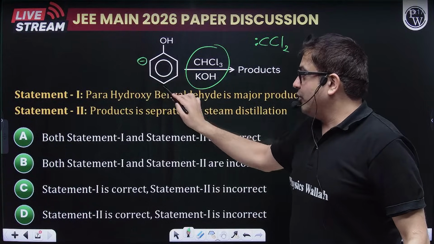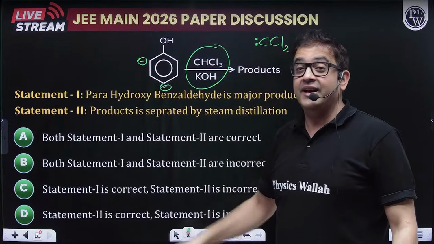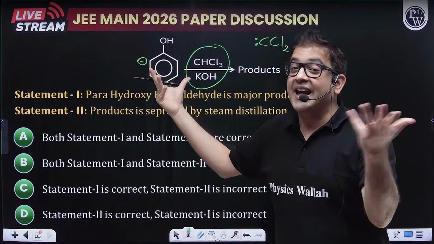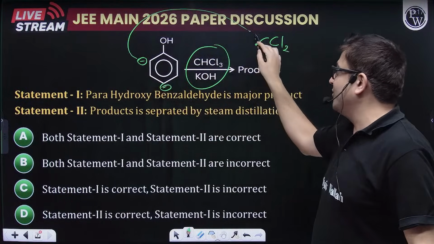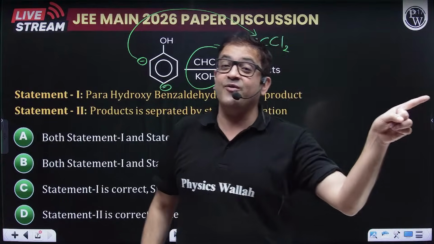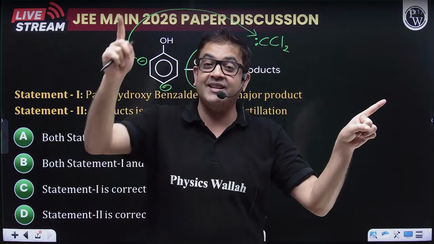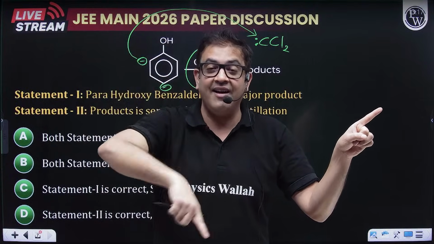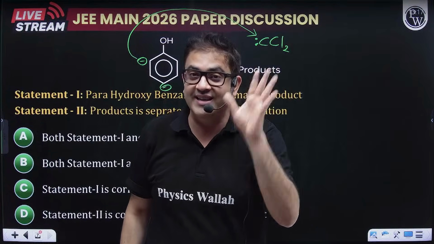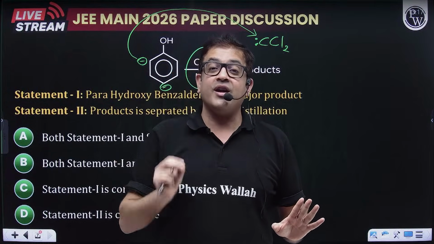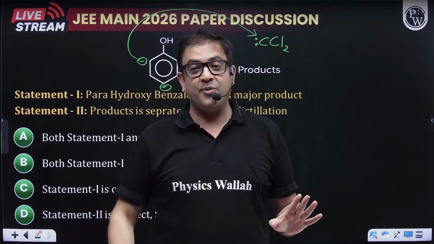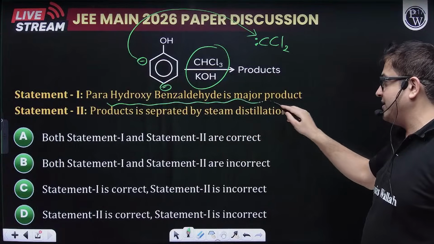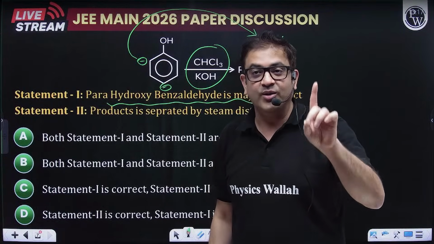So at ortho and para position, this is supercharged, but the benzene substituted by OH attacks from what side? Sir, it attacks from the ortho position. Why? Because the product formed is also governed by thermodynamic stability, and the product, which will be salicylaldehyde, the ortho isomer, will have intramolecular hydrogen bonding stabilization. Therefore, which product is preferentially formed? The ortho product. But statement 1 is telling you para-hydroxybenzaldehyde is the major product. No, ortho is the major product.